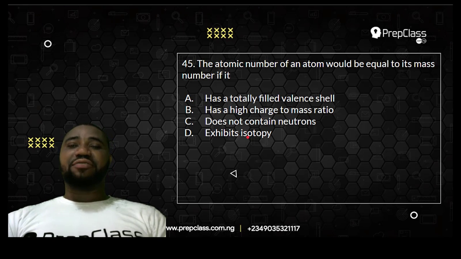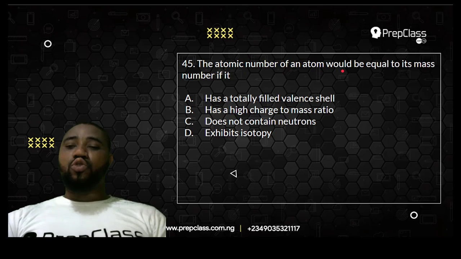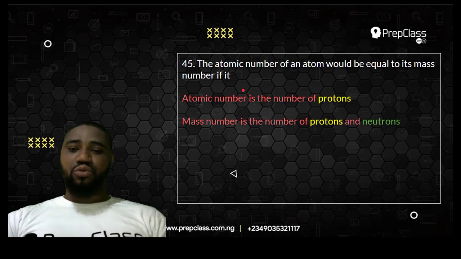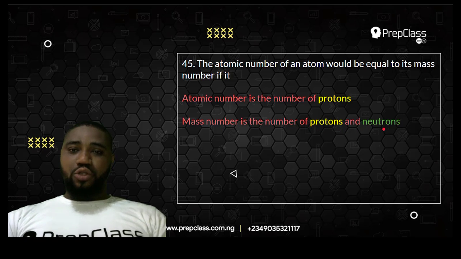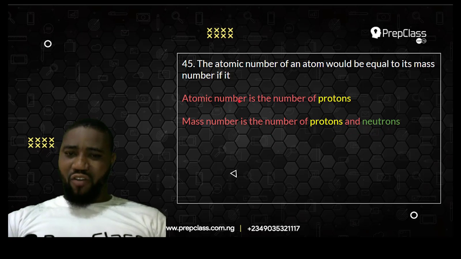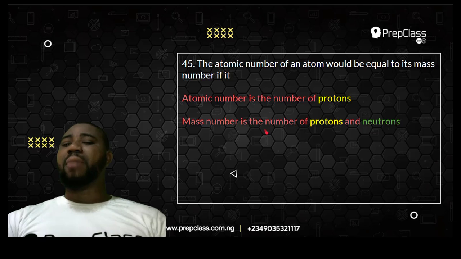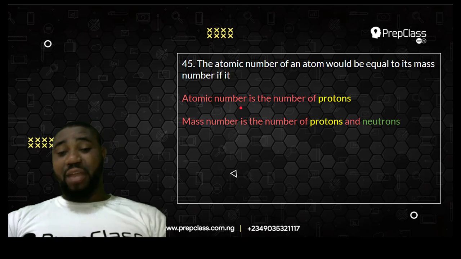Question number 45 and the last for today. The atomic number of an atom will be equal to its mass number if, let us split the two. Atomic number is number of protons, mass number is the number of protons and neutrons. So what do you think will make the atomic number of an element to be equal to its mass number?